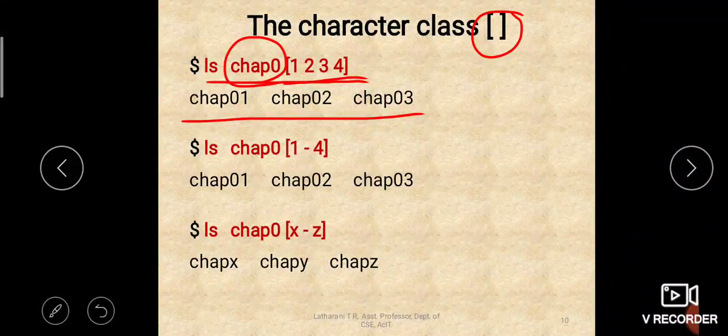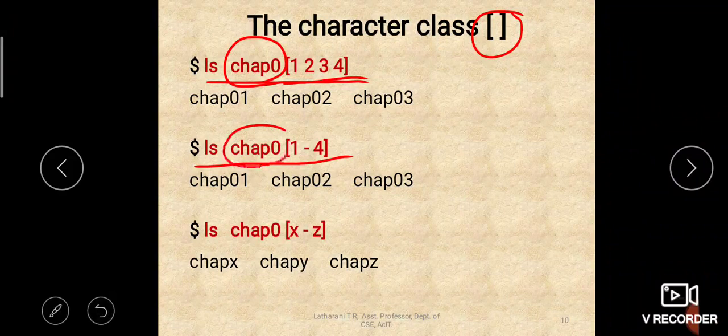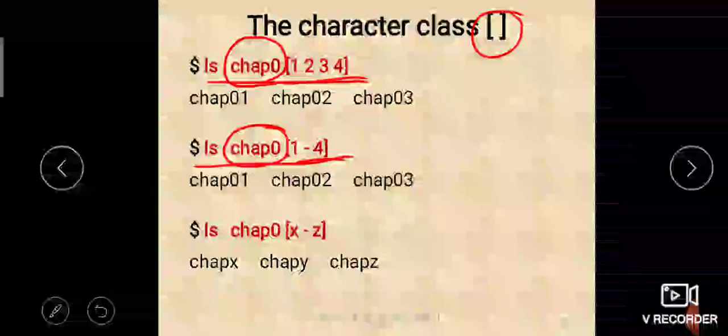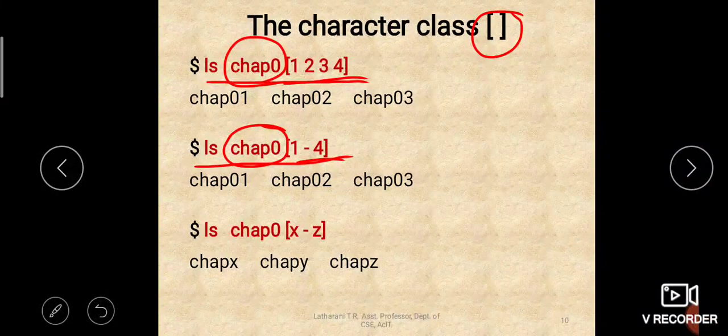Then we have another example: ls chap0 within the character class 1 to 4. Here we are specifying the range. So 1 to 4 means the file name should start with chap0 and be followed by any one character, because a character class matches only one character. Please remember that. After chap0 it can have only one character, and that character may be 1 to 4. That means 1, 2, 3 or 4. So again it will list the same thing.